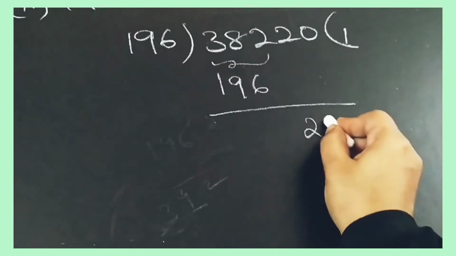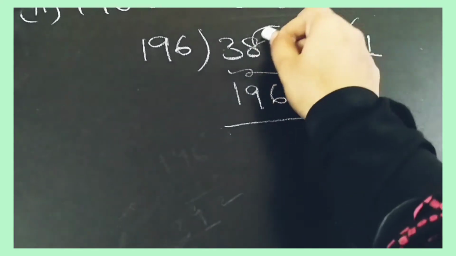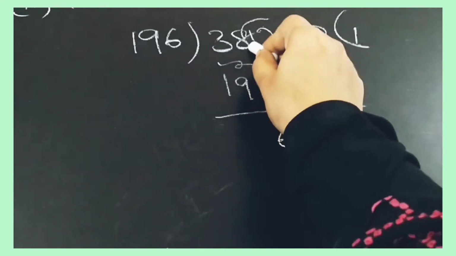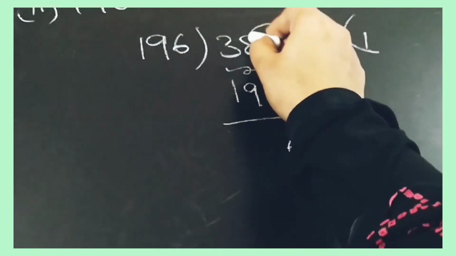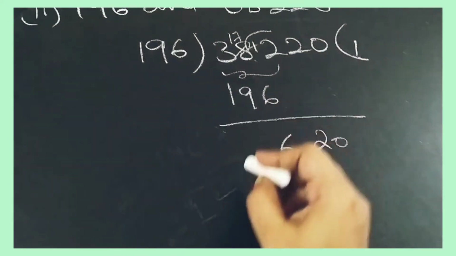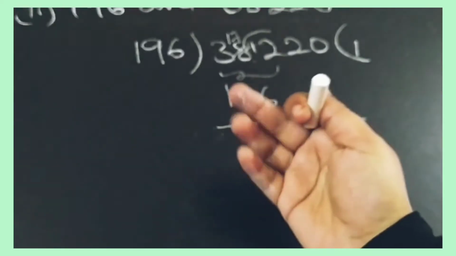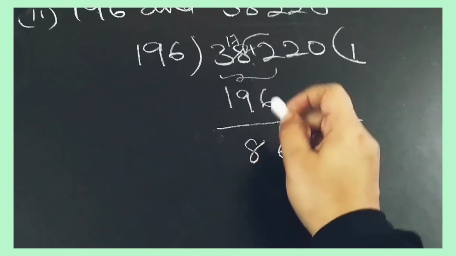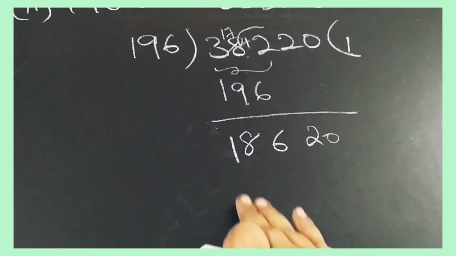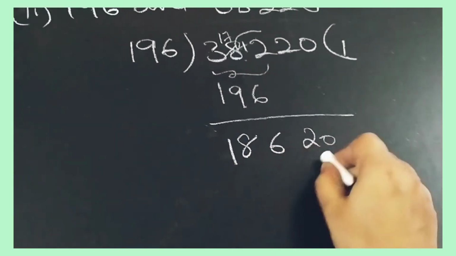So 20 we will take here. 2 minus 6 we can't do now. We'll make this 2 as 12. 12 minus 6 is 6. So here 7 is there. 7 minus 9 we can't do. So again we'll make this 7 as 17. 17 minus 9 is 8. Now here 2 is there now. 2 minus 1 is 1. So now 18620. We'll take 1862 first.